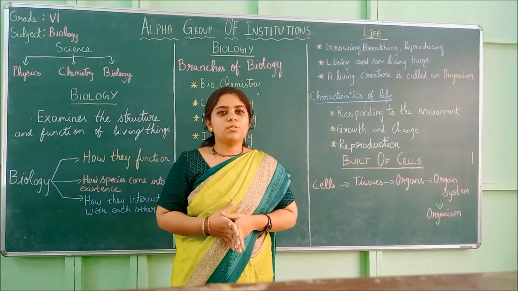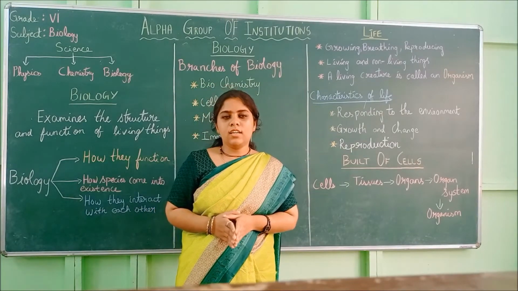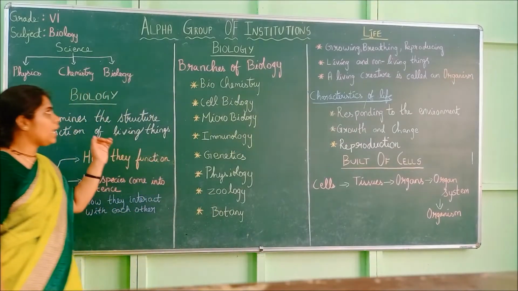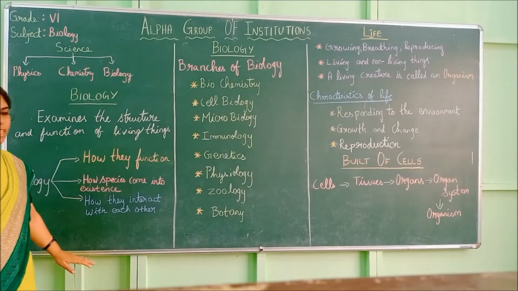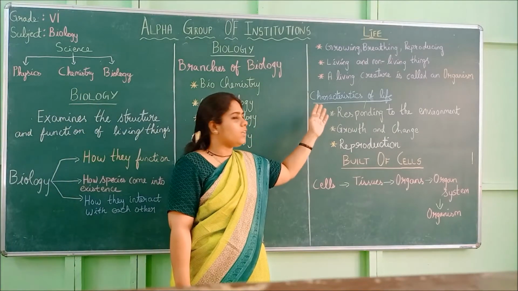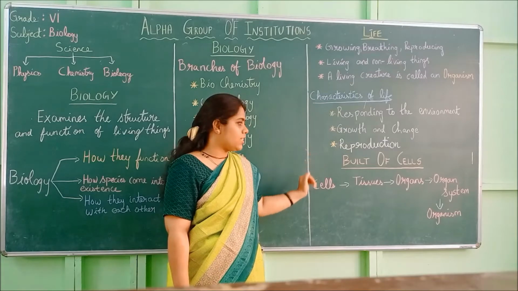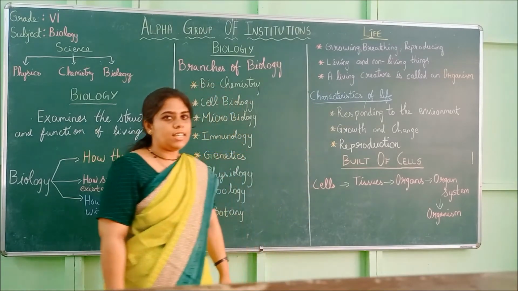Hello children, today I am going to take biology for the standard of 6. So today we will be seeing about how science is divided into 3, then about biology and branches of biology, about life, living things, its characteristics, and finally about cells. So let us see in detail.